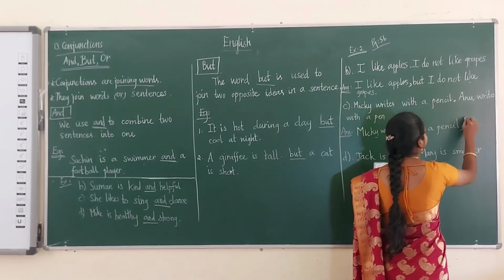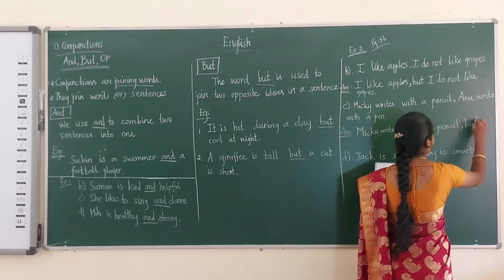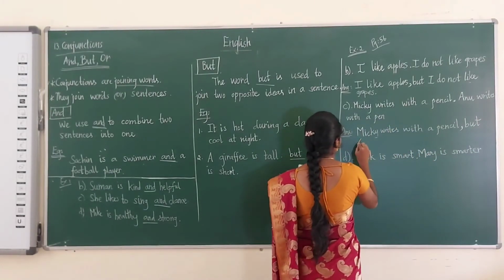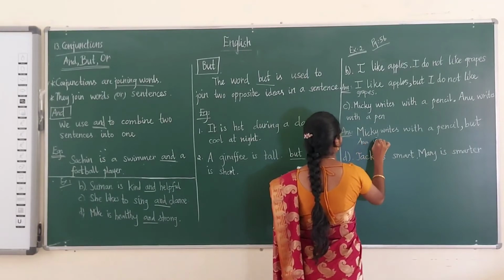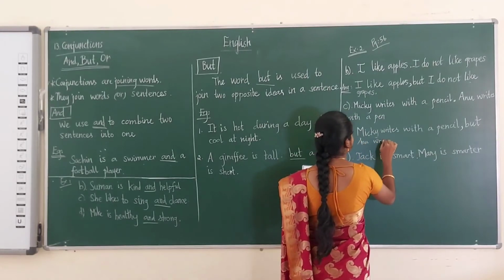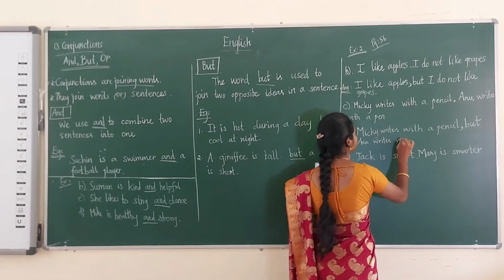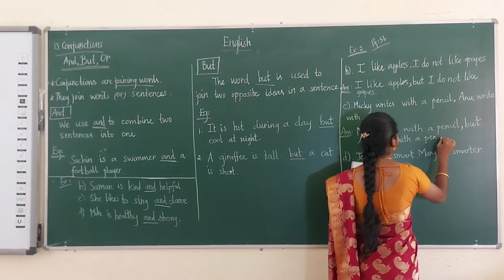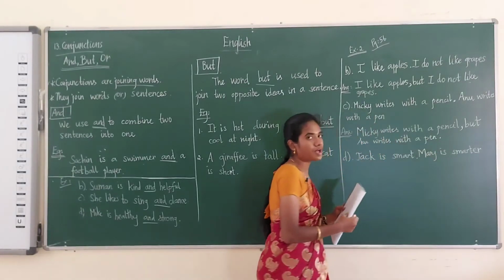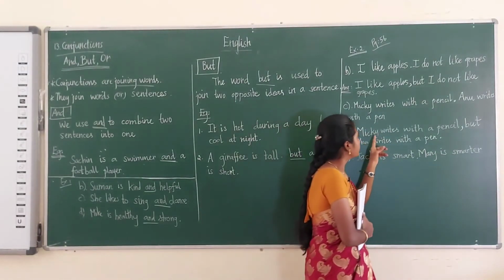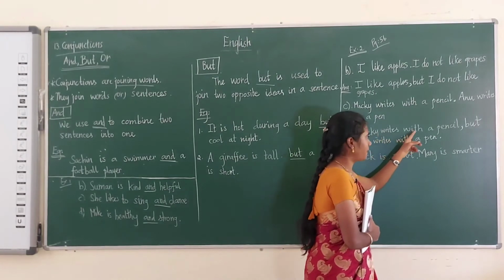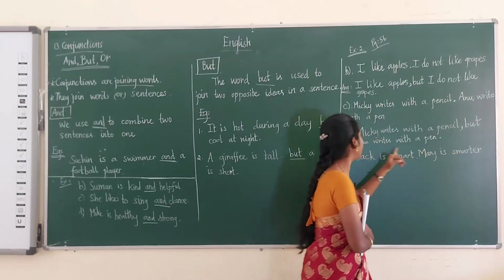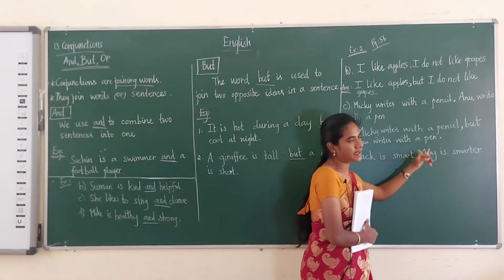After the comma you have to put but, and start writing the next sentence: but Anu writes with the pen, full stop. This is how you have to write. Mickey writes with the pencil but Anu writes with the pen.